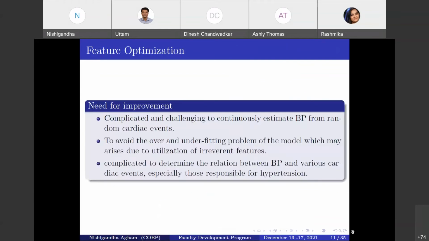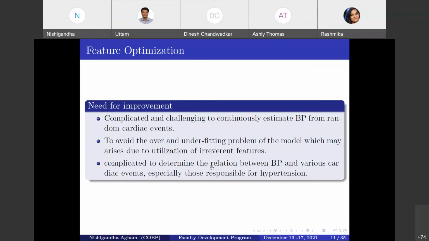Now, what happens in the case of feature optimization? Feature optimization is a very important step, because in the learning model, training on unnecessary and redundant features creates redundancy and complexity during the training process. If we use all the features randomly, it may lead to overfitting and underfitting problems of that model, and may cause inaccurate BP estimation.